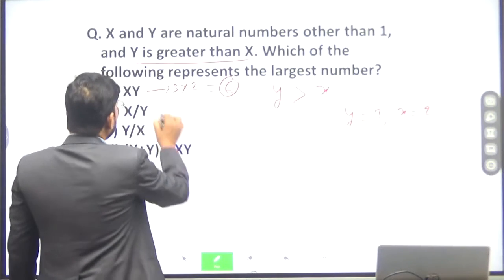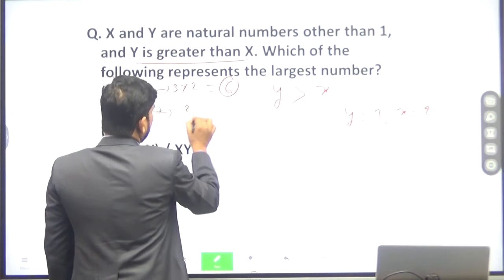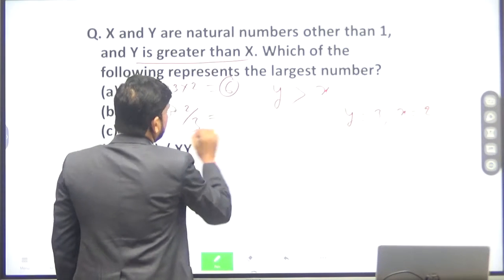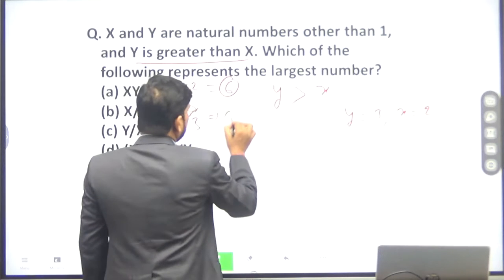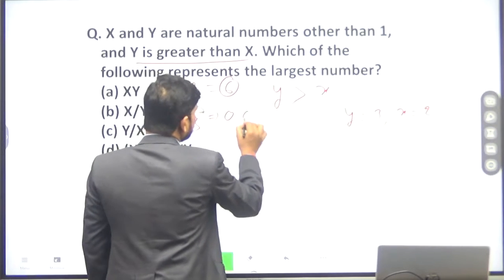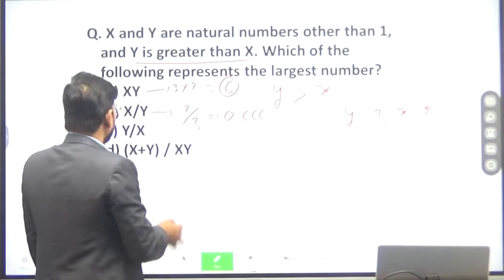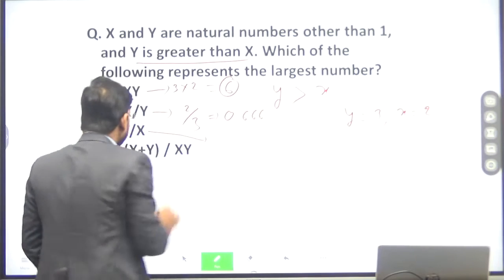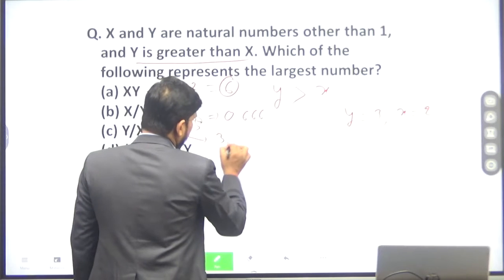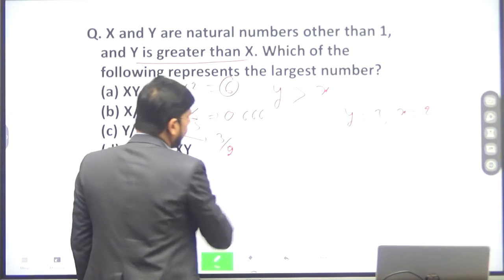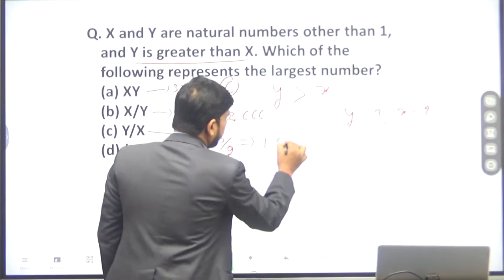Now the second option is x divided by y, 2 upon 3, and if you divide 2 by 3 you will get 0.666 and so on. Now option C, y divided by x, 3 upon 2, and the value of this will be 1.5.